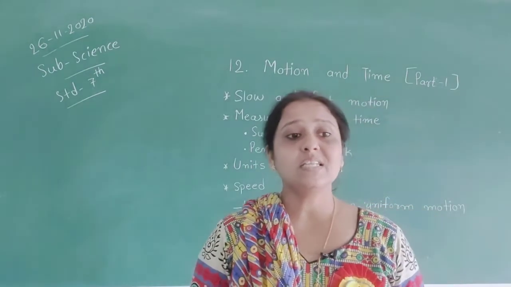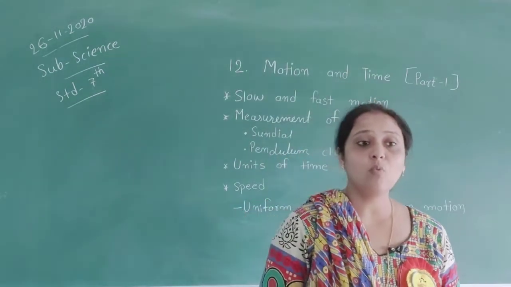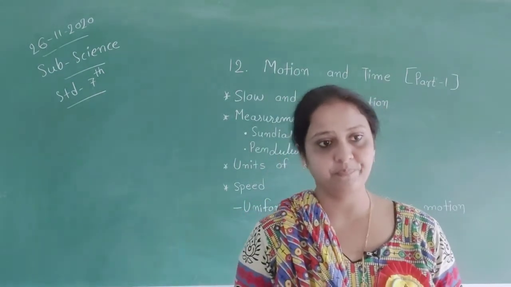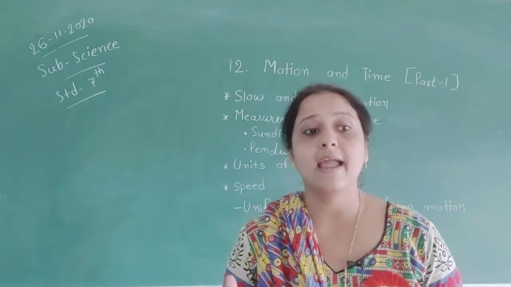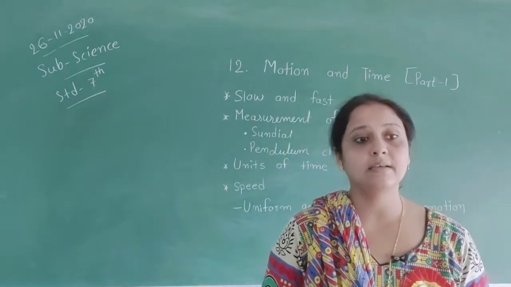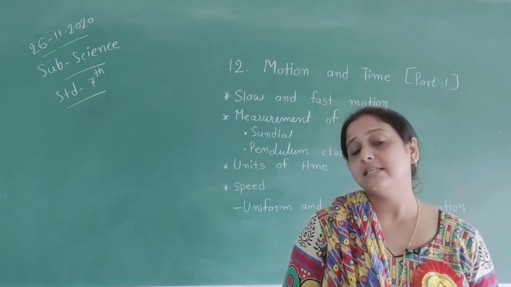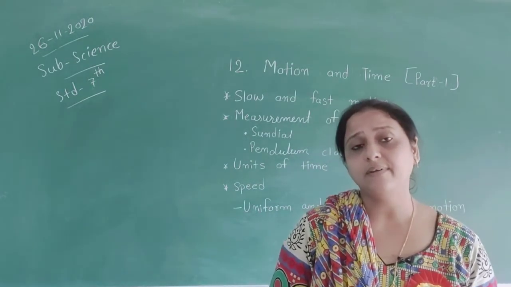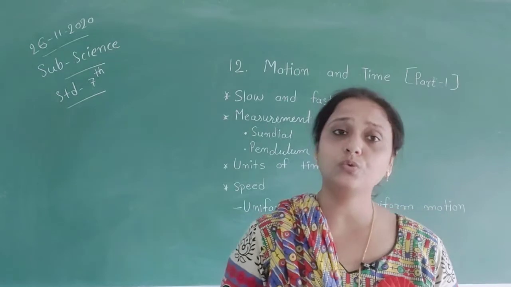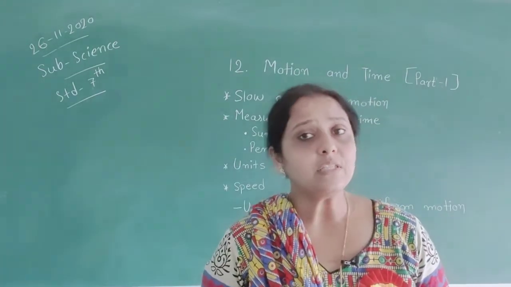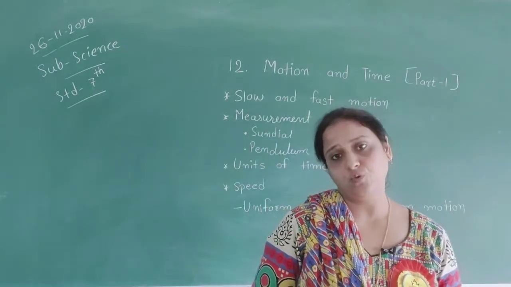Motion is also seen in different living bodies, like movement of fish in water, movement of snakes, ants, or cockroaches on the ground. All living organisms, as I said to you, which live on earth, do movement. Then our first topic is slow and fast motion.